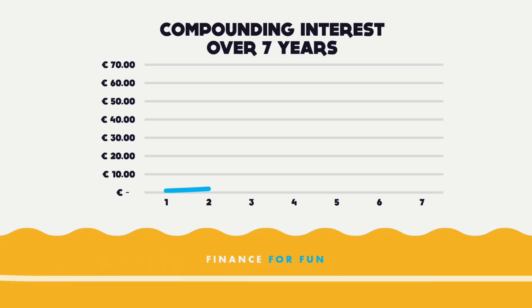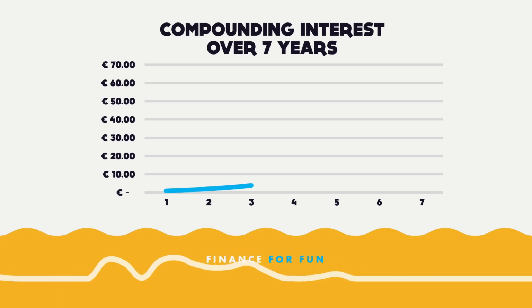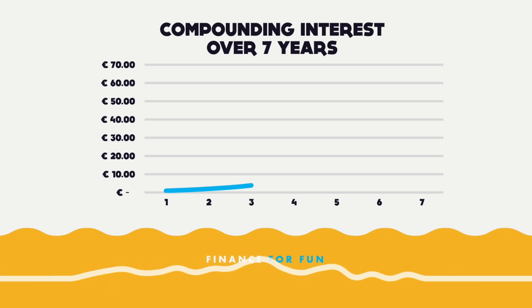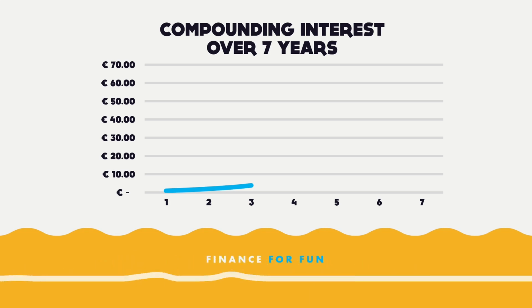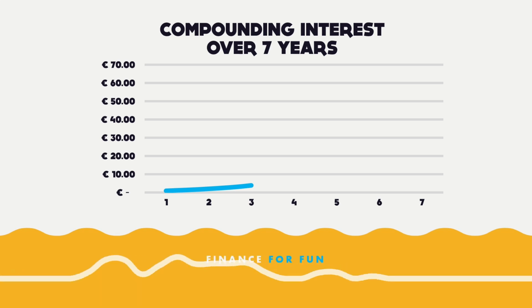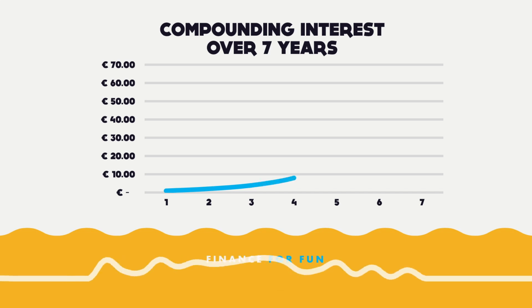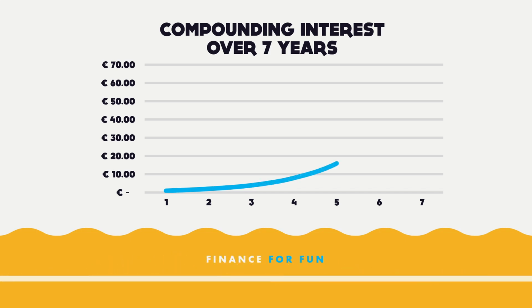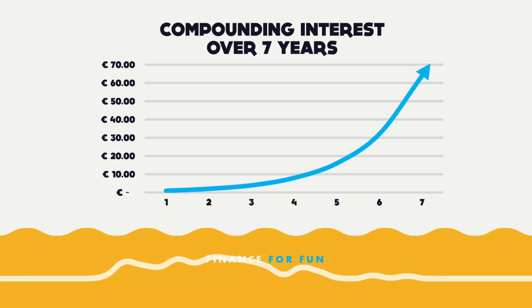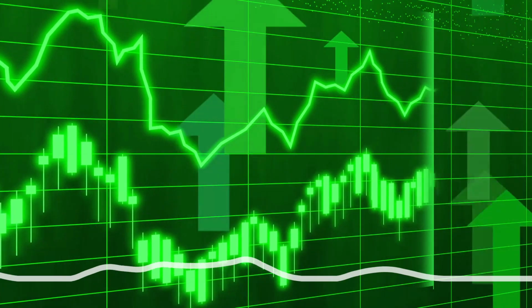In the second year, your investment will earn 100% on the new principal amount of €2, resulting in an additional €2 in interest. This means that after 2 years, your investment will now be worth €4, €1 principal plus €3 total interest. We can continue that in year 4. Our investment is now worth €8, then 16, then 32, and finally, in year 7, €64. Note that most of this is interest that you basically had to do nothing for, but wait.